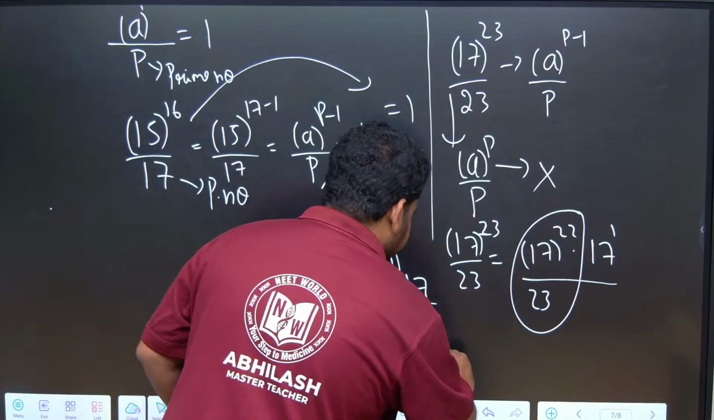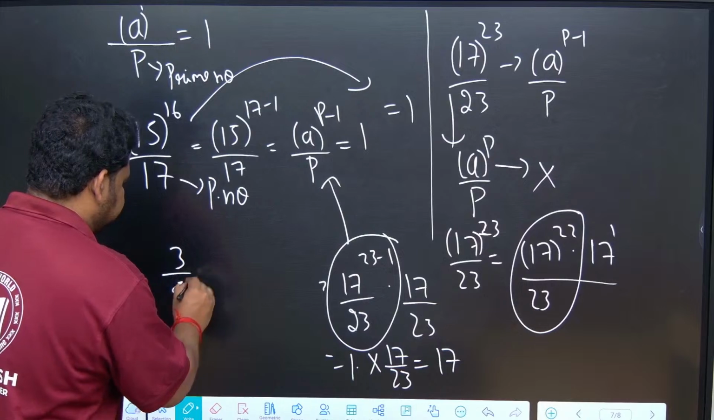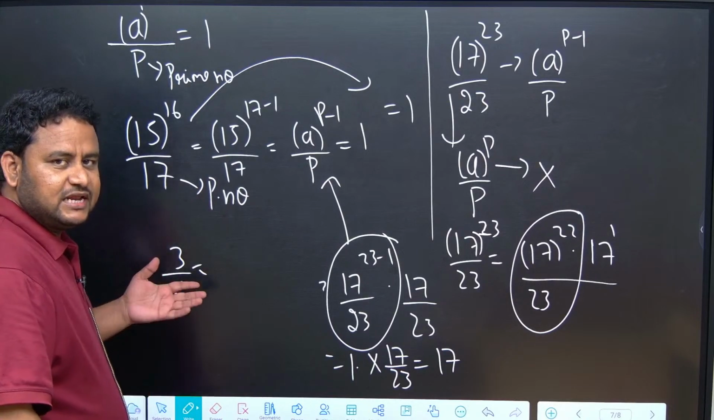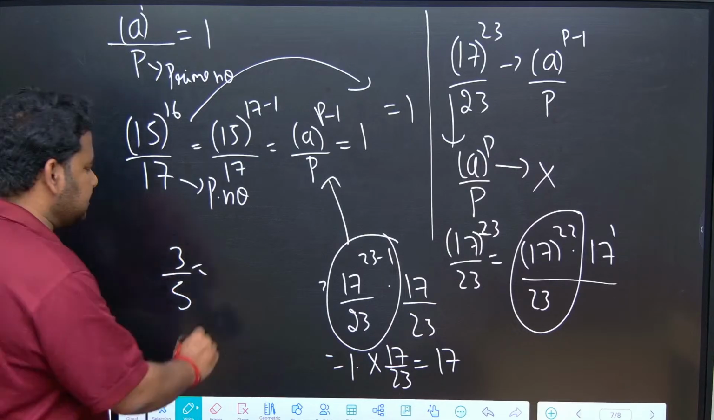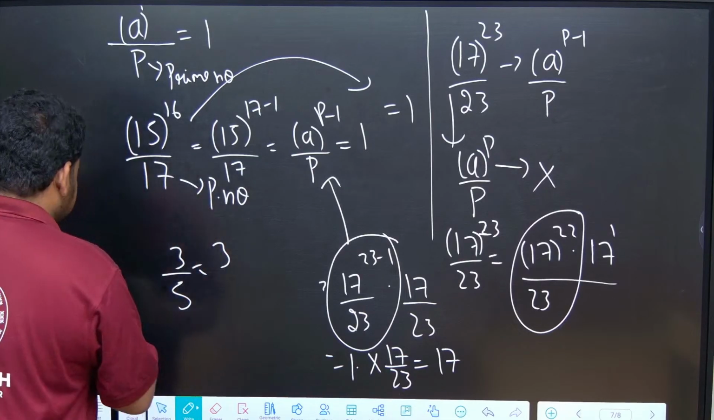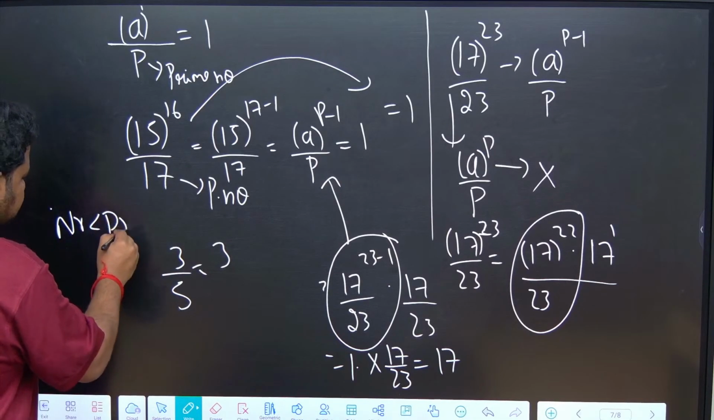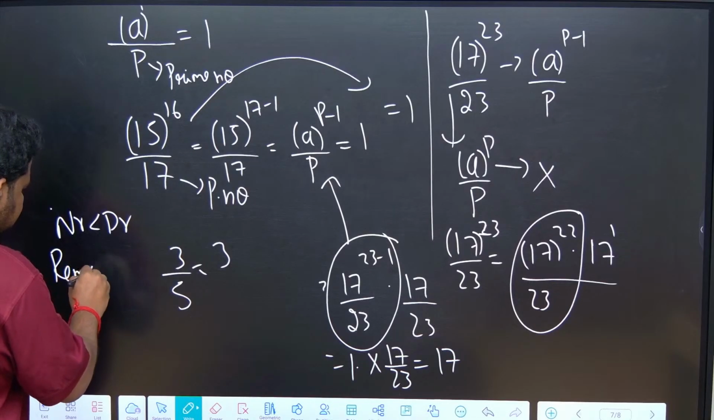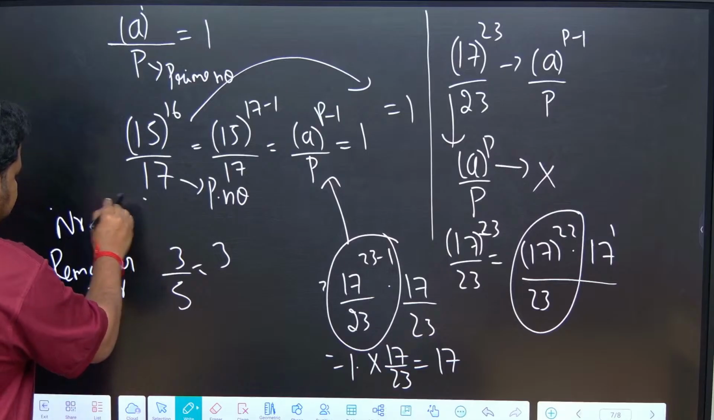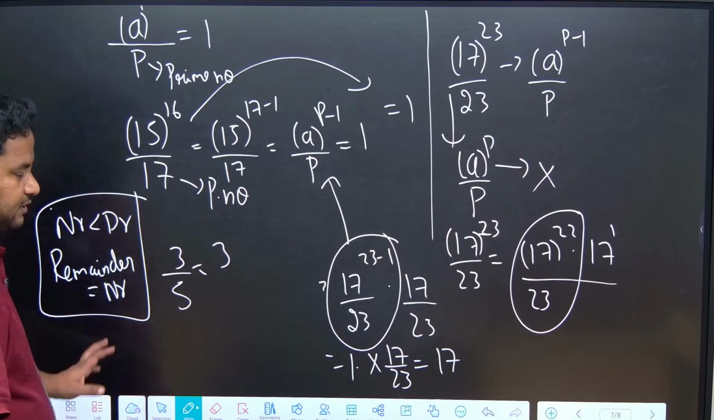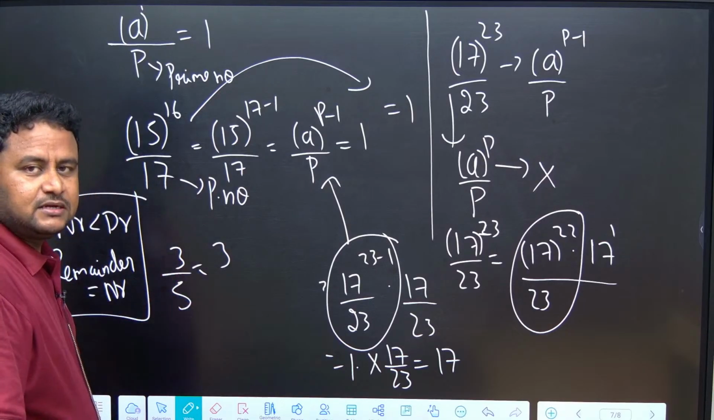Whenever you get any value, suppose I write 3 by 5, if the numerator is less than the denominator, then the remainder is the numerator itself. But in the options they may give 2 as the remainder. That time that is also correct.